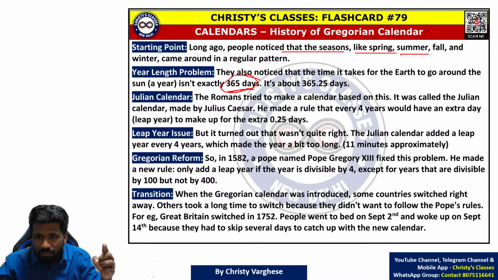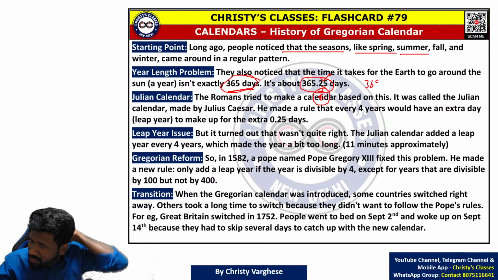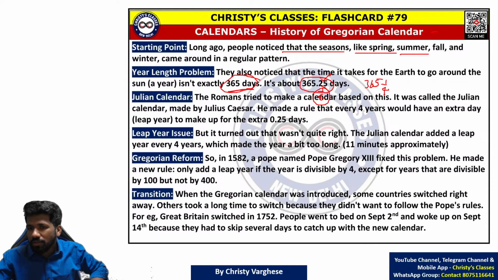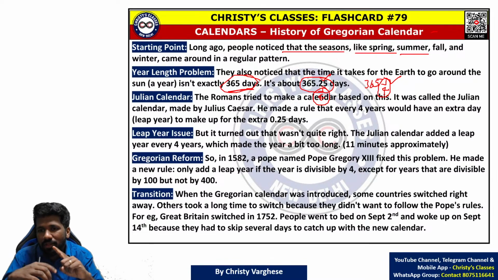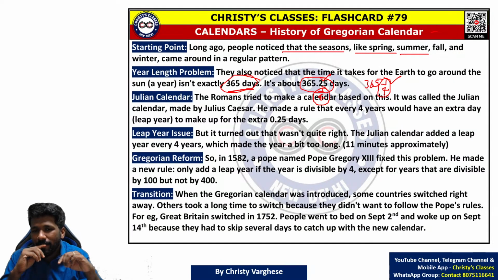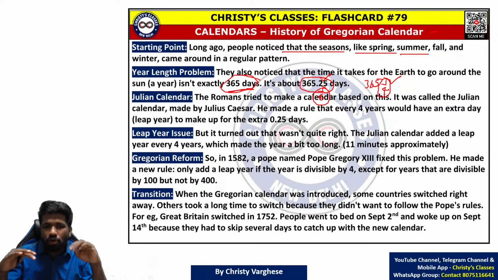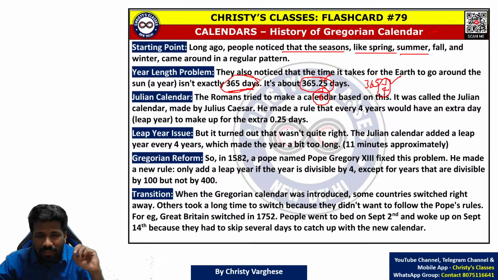Almost 365, or almost 365.25. 0.25 is 1 by 4. That is why we say 365 and a quarter. That is why we say after every 4 years, this quarter will make a full day. That is why February 29 comes every 4th year. So that was the rule that was started in the Julian calendar.